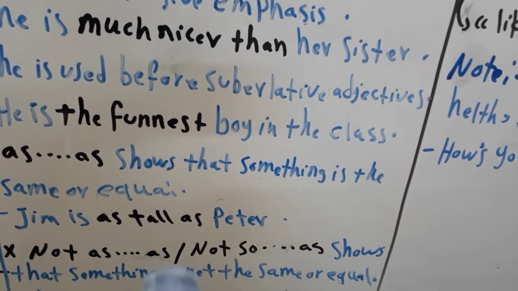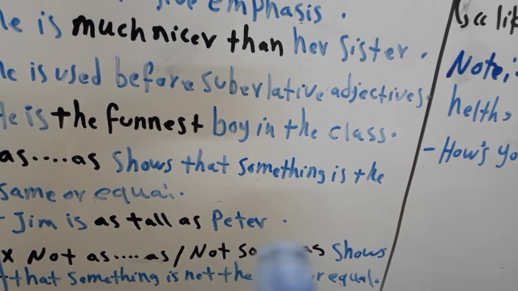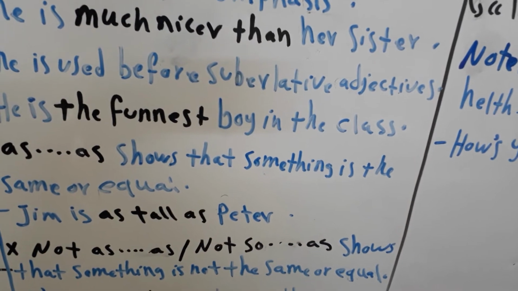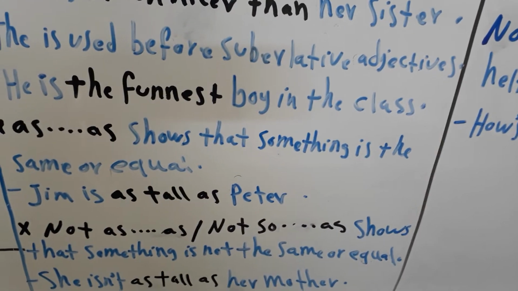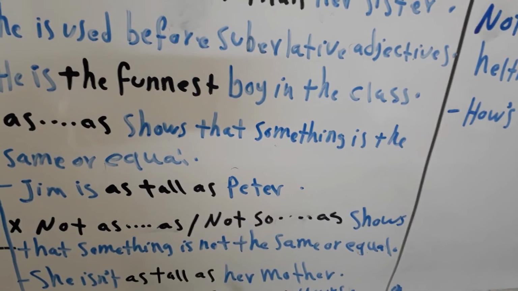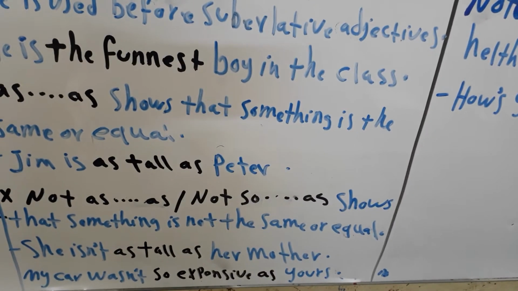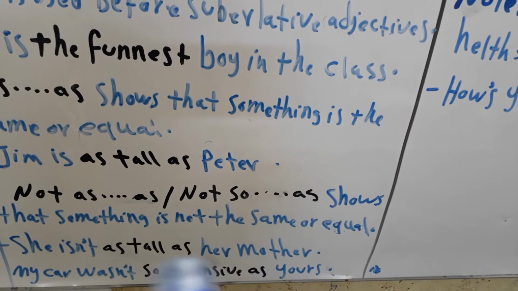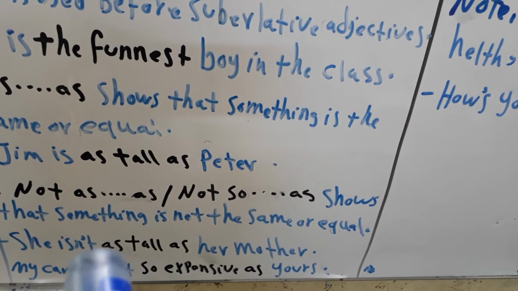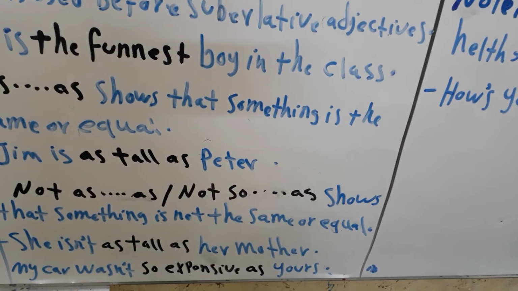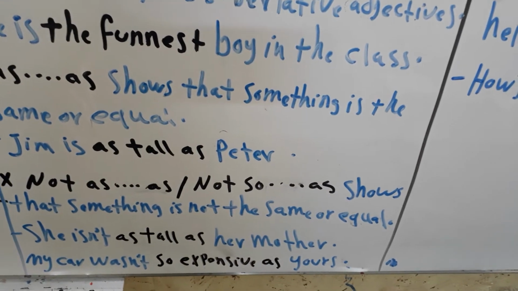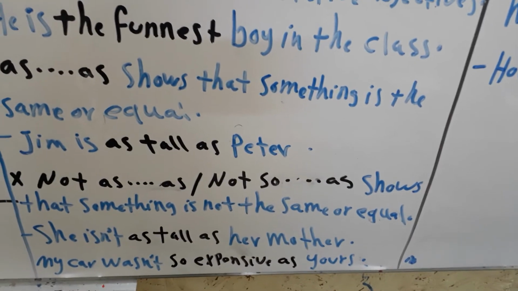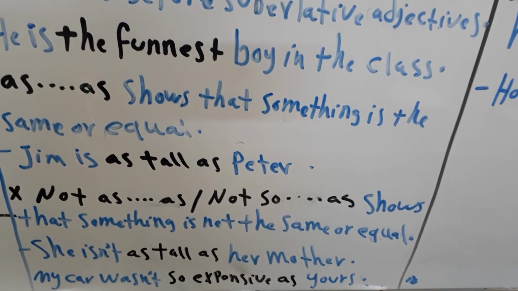But not as, or not so, as shows that something is not the same or equal. For example, she isn't as tall as her mother. So maybe she is shorter than her mother. Okay?